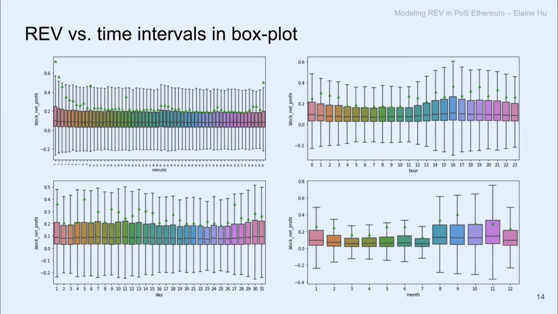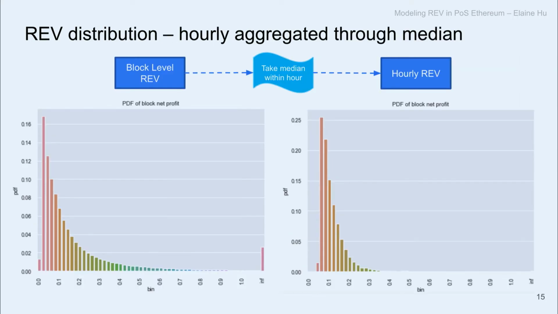So we know that there is some seasonality in the hours, so we want to aggregate the block level data to hourly data. Why do we want to do that? Well, the benefit is that it naturally removes the outliers. If we take the median value of all the blocks' REV, we naturally remove that little spike at the end on the left-hand side. This is the probability density chart, and you can see there's a spike at the end, and once it's aggregated to the hourly, it's removed.